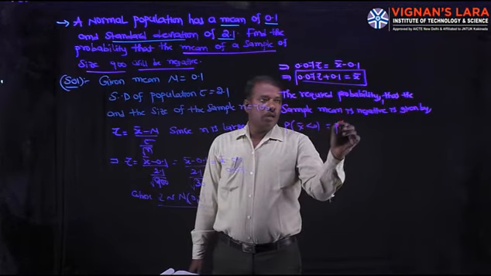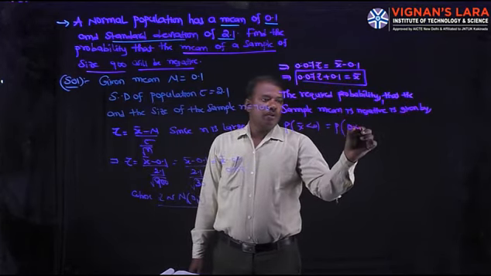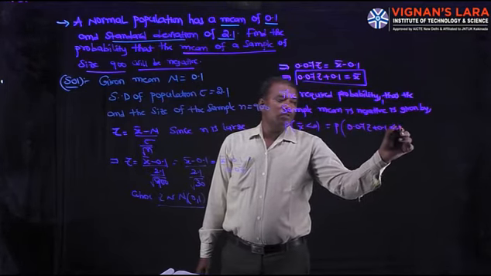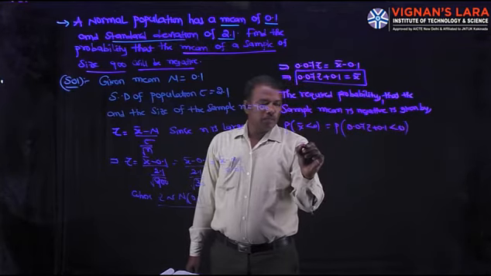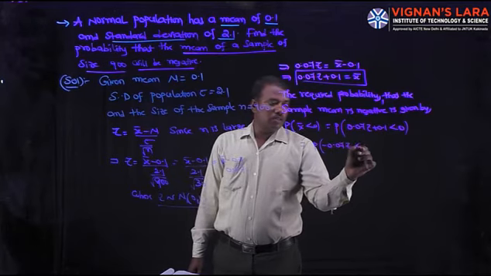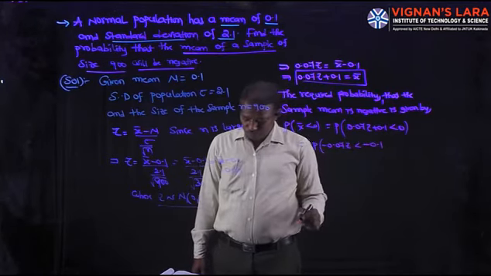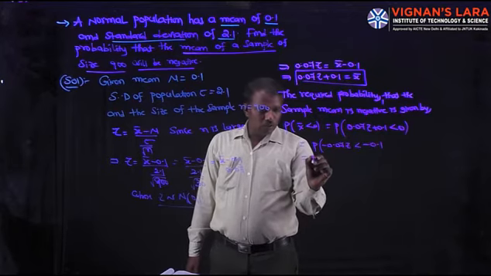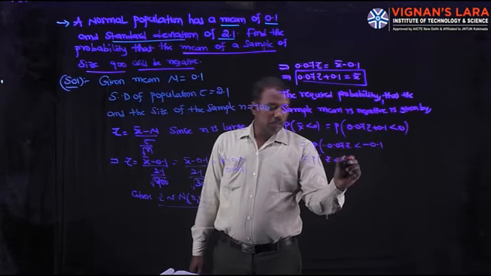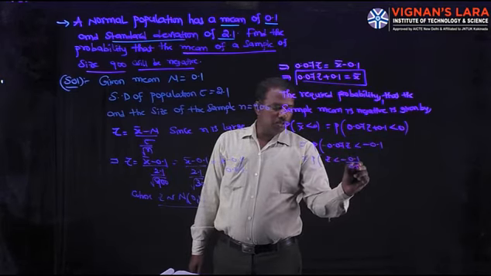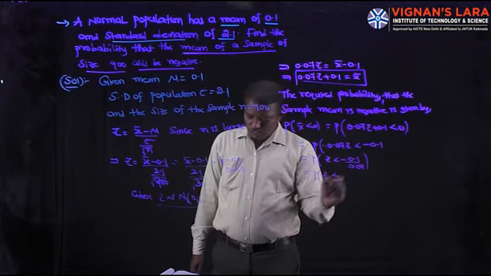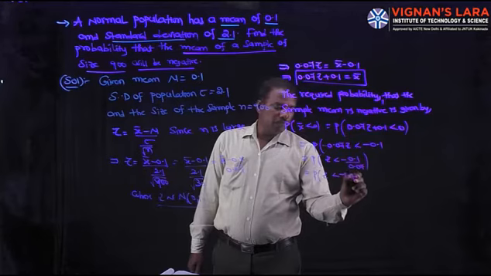That equals P of 0.07 Z plus 0.1 less than 0, which implies P of 0.07 Z less than minus 0.1, that is P of Z less than minus 0.1 by 0.07, which is P of Z less than minus 1.43.